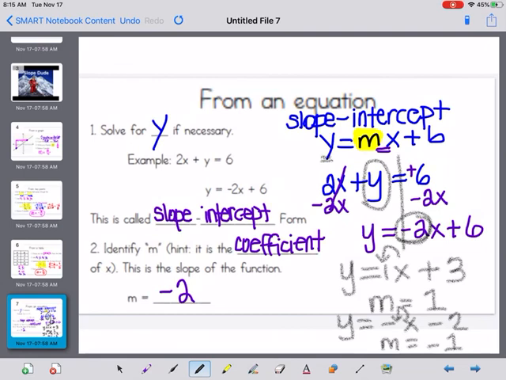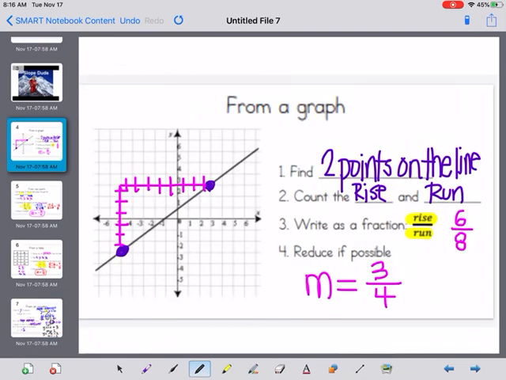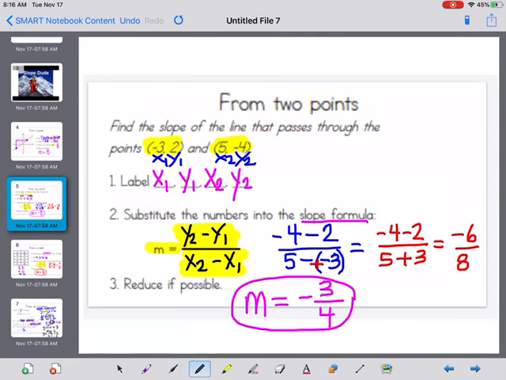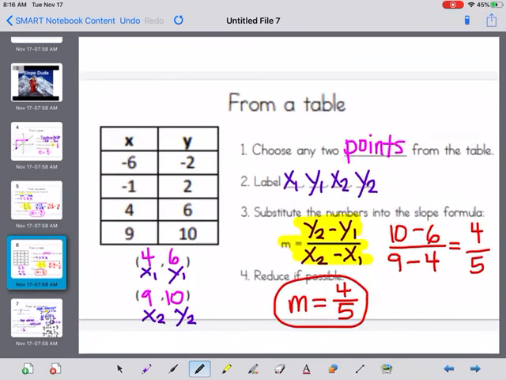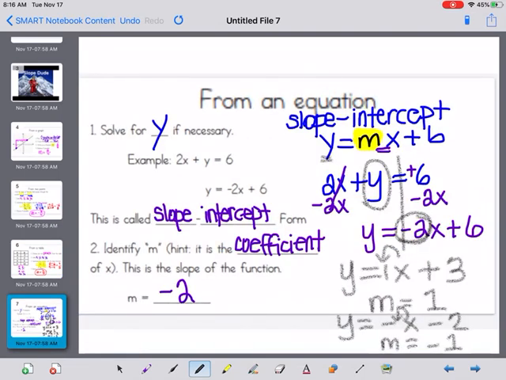But on your worksheet, you're going to find slope from a graph. So you find your 2 points and use rise over run. You're going to have to look really well on your worksheet because the points are hard to find. If you have any questions, just ask. Use your slope formula when it gives you 2 points. Find the slope of the line that passes through the 2 points. Using your table, choose any 2 points that you want from your table and put it in your slope formula. And then any number in front of your x, when in slope-intercept form, is going to be your slope.